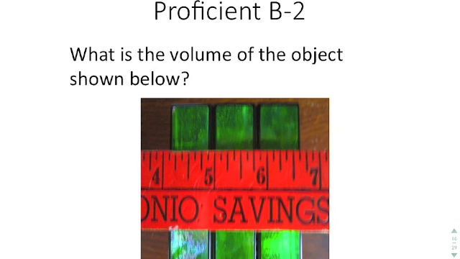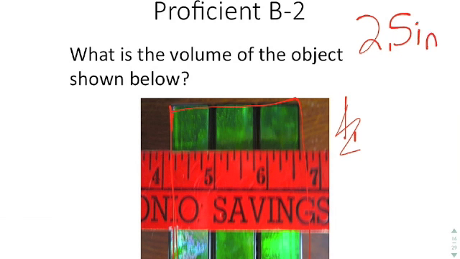Next it says what is the volume of this particular object. One of the things you need to do is first realize that this is a cube. It's actually a Rubik's Cube. And if you see, 2.5 inches is the length of one side. The reason I know it's inches is because of the way the markings are on the ruler. You wouldn't exactly know unless you were the one making the measurement.